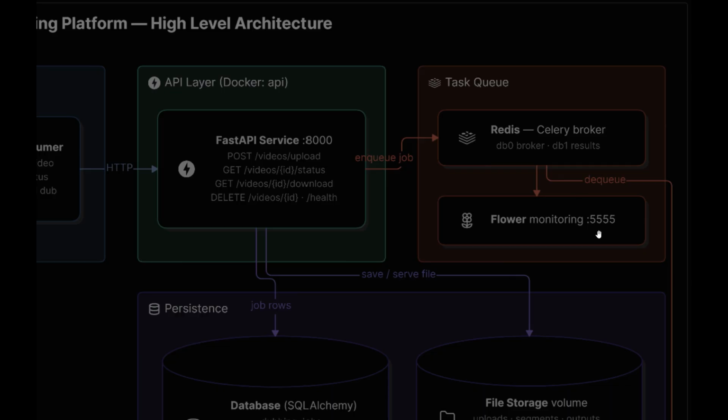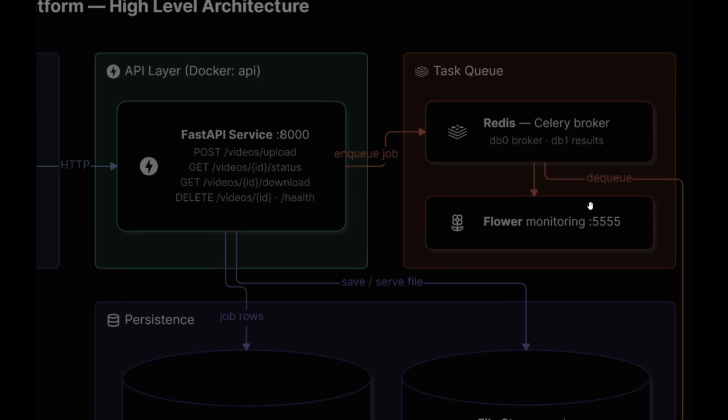Here, as you can see, instead of making users wait several minutes, FastAPI places the job inside Redis. Redis acts as a message broker. This creates an asynchronous processing pipeline. As soon as a worker becomes available, it picks up the queued job.